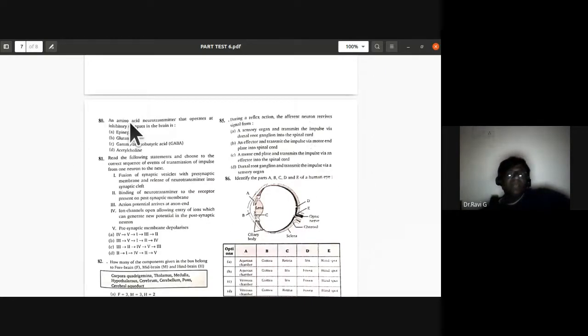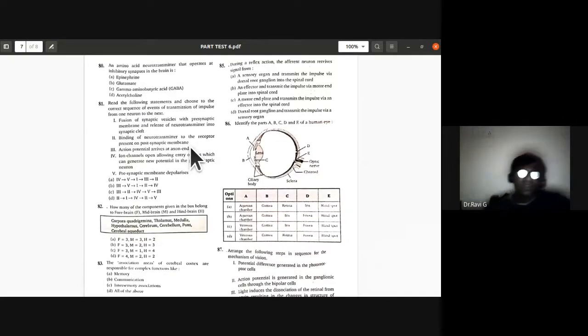An amino acid neurotransmitter that operates at inhibitory synapses in the brain is epinephrine, or glutamate, or is it gamma aminobutyric acid, GABA, or is it acetylcholine? So the answer is gamma aminobutyric acid. So this amino acid neurotransmitter that operates at inhibitory synapses in the brain is GABA, that is gamma aminobutyric acid.